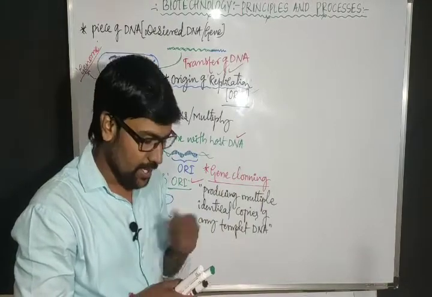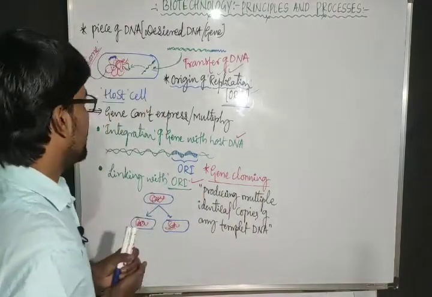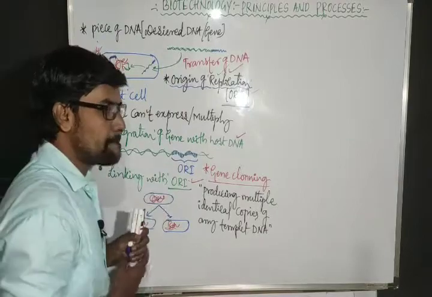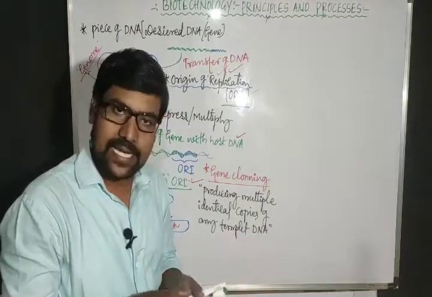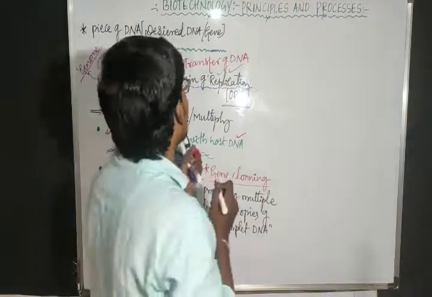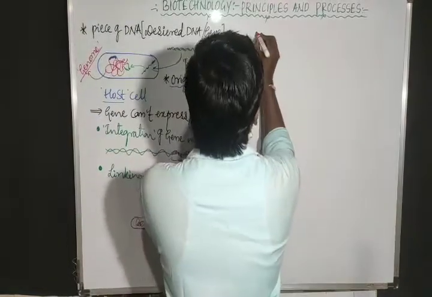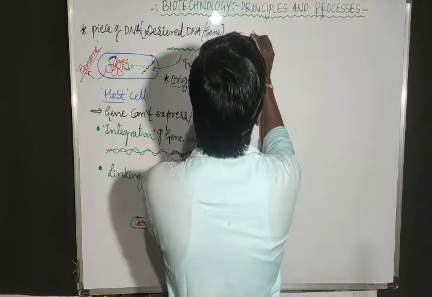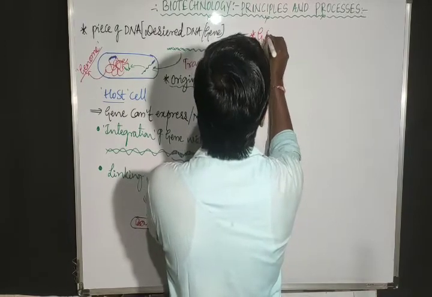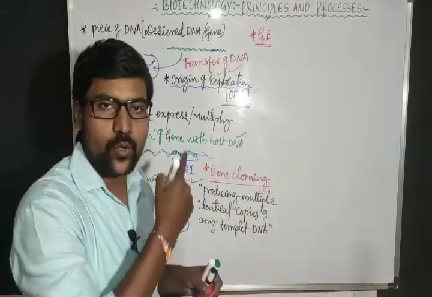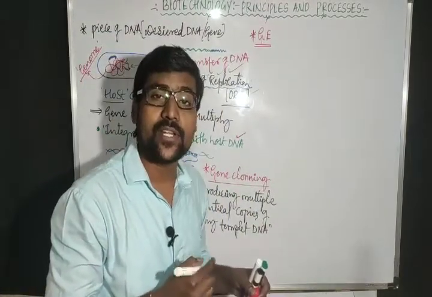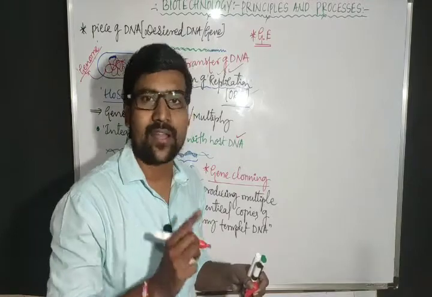Now, one more term is there. Genetic engineering, yesterday I told you, is where we change the chemistry of DNA or RNA.